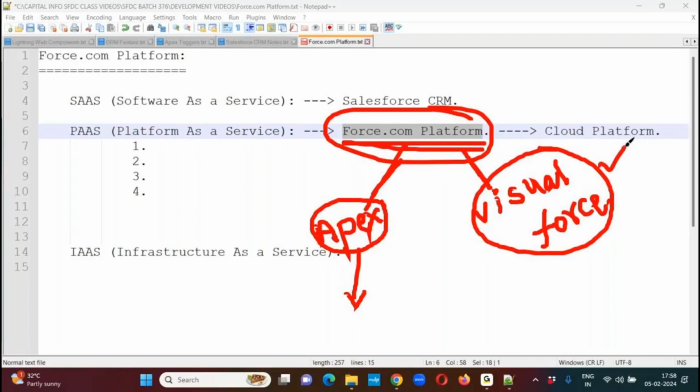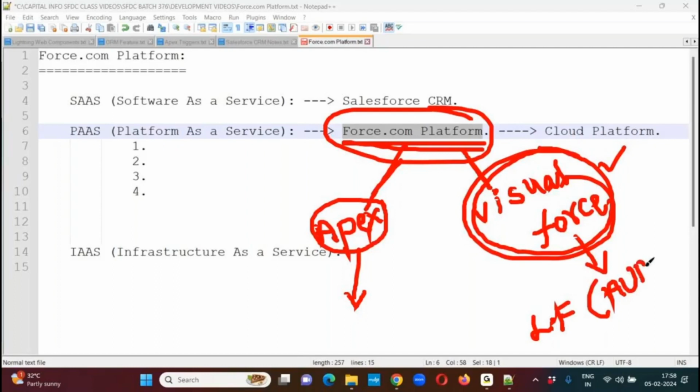Now Salesforce wants to avoid Visual Force programming for designing the user interface, because Visual Force user interfaces are not mobile friendly. The user interfaces designed through Visual Force programming cannot be accessed through mobile apps. That's why Salesforce introduced Lightning frameworks. That means as a Visual Force replacement, they introduced the Lightning framework. In that, two frameworks are available: the Aura framework and LWC. Aura was introduced by Salesforce in 2016, and LWC was introduced in December 2018, a framework called Lightning Web Components.